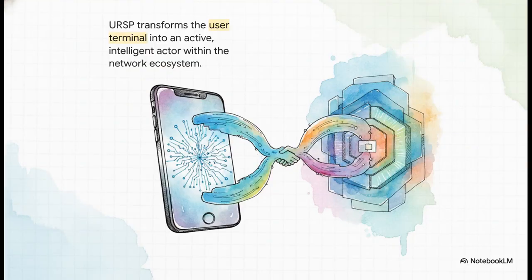Finally, let's wrap up with Section 6, Network Agility and Monetization. From an architectural standpoint, we are fundamentally moving away from just managing dumb pipes. By embedding this intelligence right at the edge, URSP transforms the user terminal into an active, intelligent actor within the overall network ecosystem. The device isn't just passively receiving data anymore, it's actively collaborating with the 5G core to optimize its own traffic. It's a real game changer.